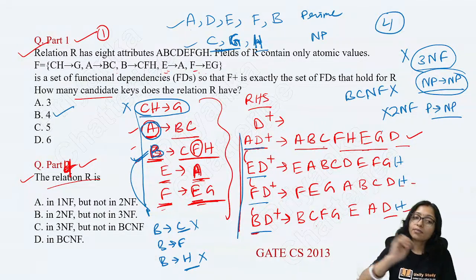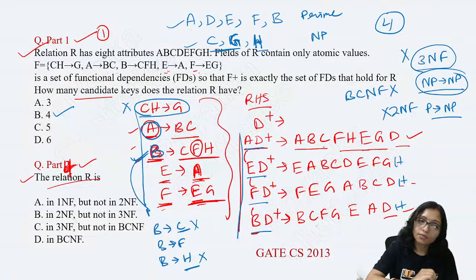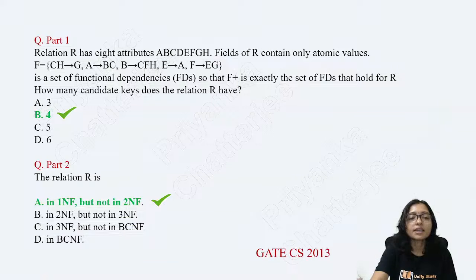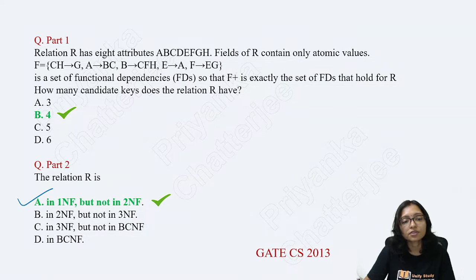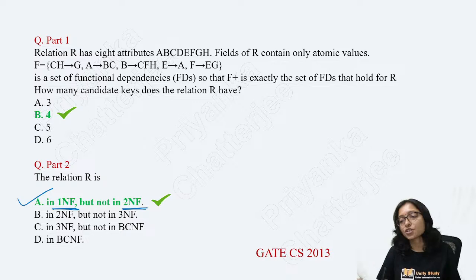So what will be the final answer? The final answer will be that the relation is only in 1NF, but not in 2NF. Clear? This is the way you have to solve the normalization problem.